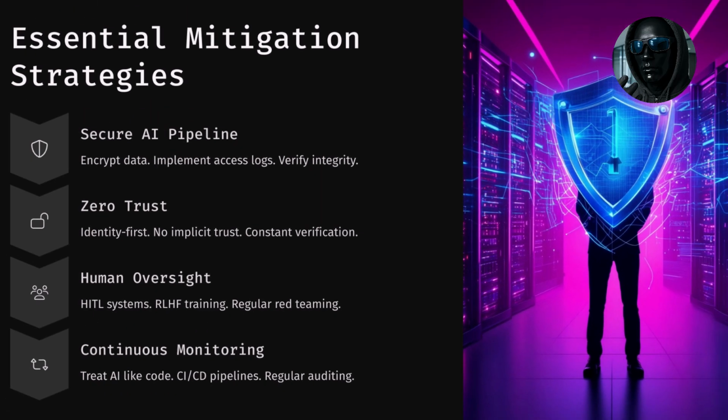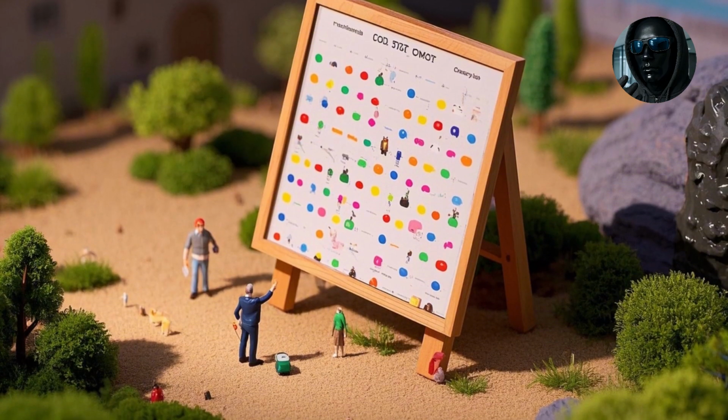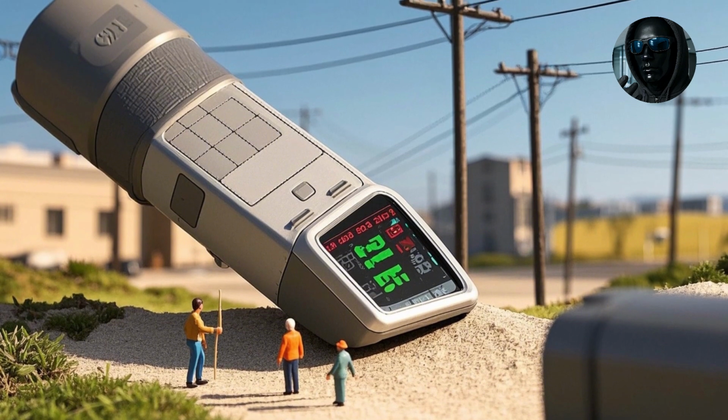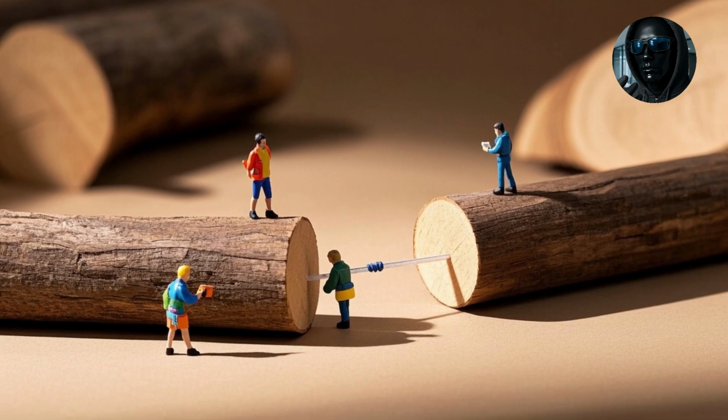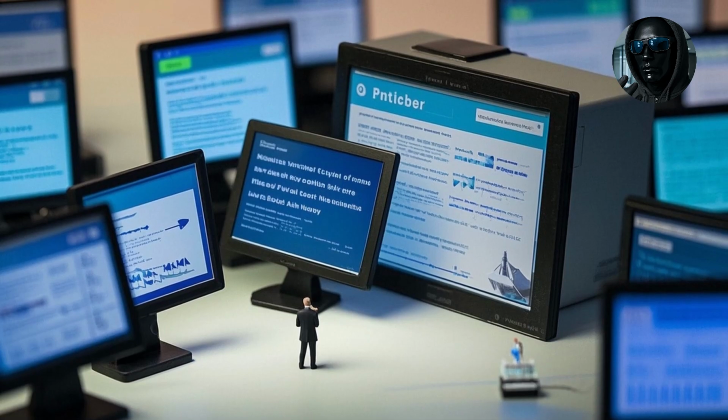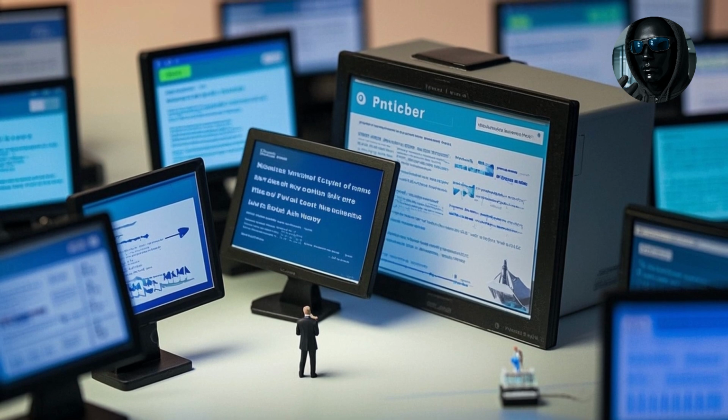Secure the AI pipeline. Encrypt training and inference data. Implement access logs and integrity verification. Use secure multi-party computation where feasible. Use differential privacy to prevent training data leakage, federated learning to distribute model training securely, and homomorphic encryption to process encrypted data. Enforce zero trust principles, identity first access. No implicit trust within the network, constant verification, and least privilege access.